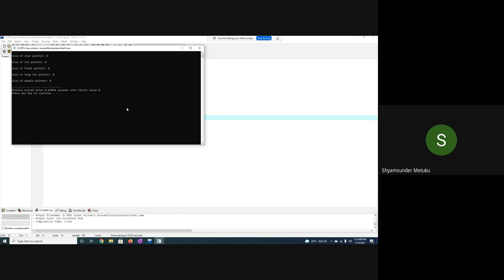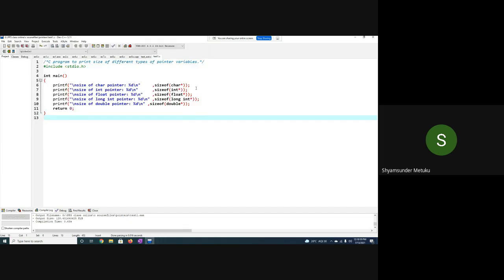So sizeof operator will give you the result as the number of bytes of the memory. Is it clear to all of you? So from this program, everybody must remember that the types of pointers might be different, but every pointer variable's size remains same, whether it's a character pointer, integer pointer, float, or any other data type.